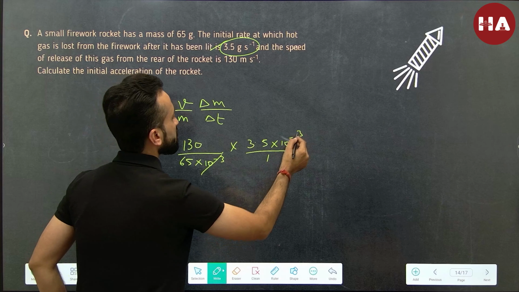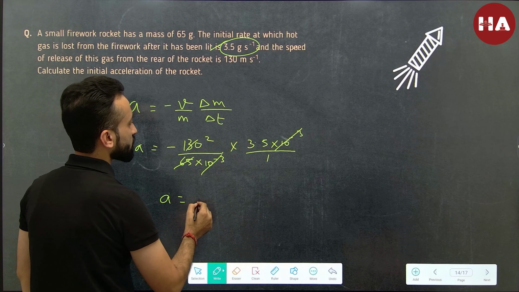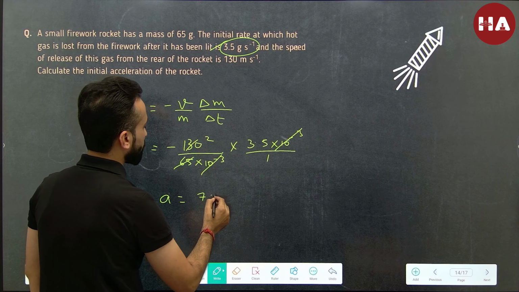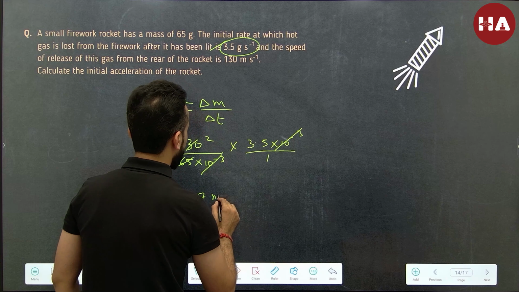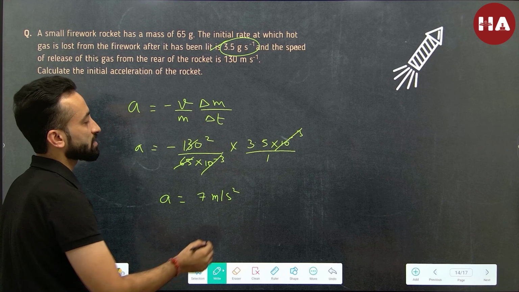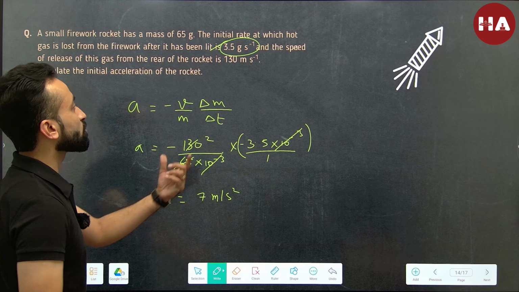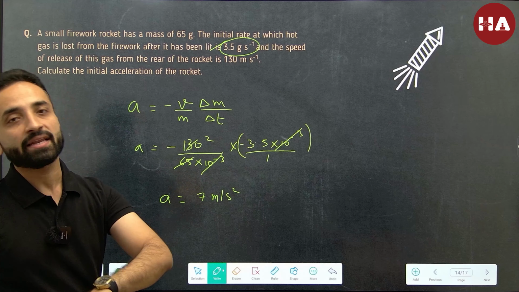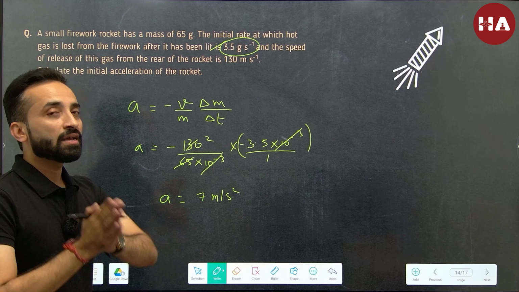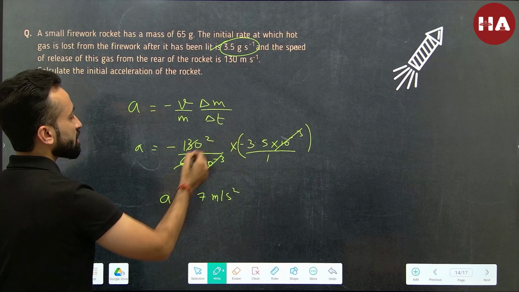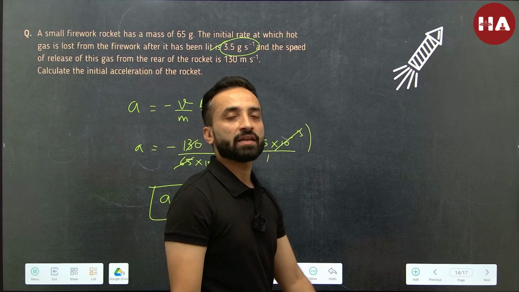So this factor and this factor cancel out. 65 times 2 is 130. So the acceleration is going to be 3.5 into 2, that is 7 meter per second square. Now you would say, why not minus sign? So put a minus here in fact, because delta m by delta t is going to be not 3.5 but minus 3.5, because the rocket is not gaining 3.5 gram every second. In fact, it is losing that. So this minus and this minus will become positive, and this is going to be 7 meter per second square.